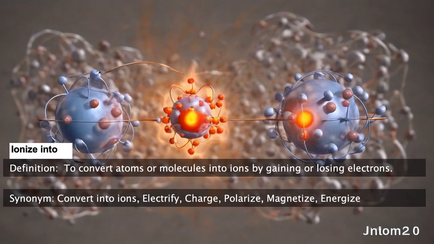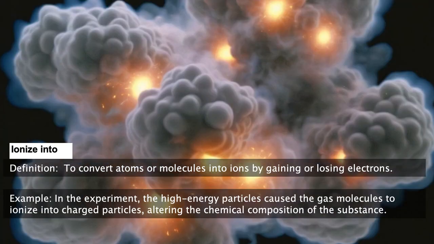Ionize into. To convert atoms or molecules into ions by gaining or losing electrons. Synonym for ionize into. Convert into ions, electrify, charge, polarize, magnetize, energize. In the experiment, the high-energy particles cause the gas molecules to ionize into charged particles, altering the chemical composition of the substance.